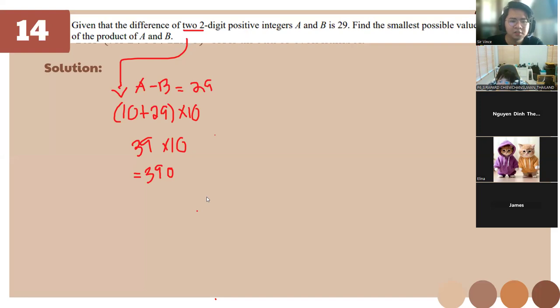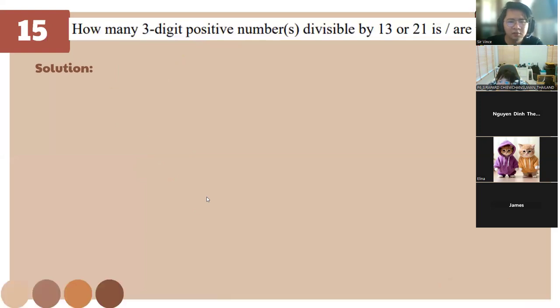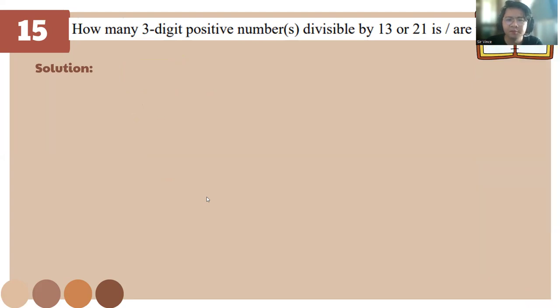For this one, class, you know how to do the absolute value, right? So, how many three-digit positive numbers divisible by 13 or 21 are there? For this one, it's three digits.